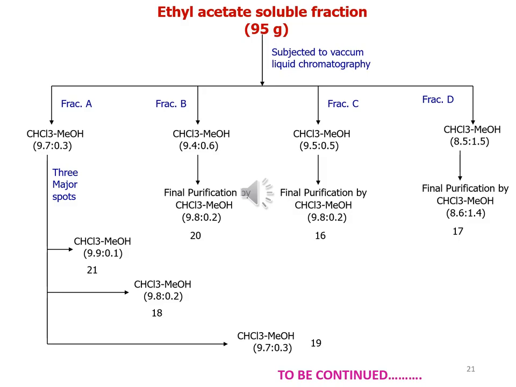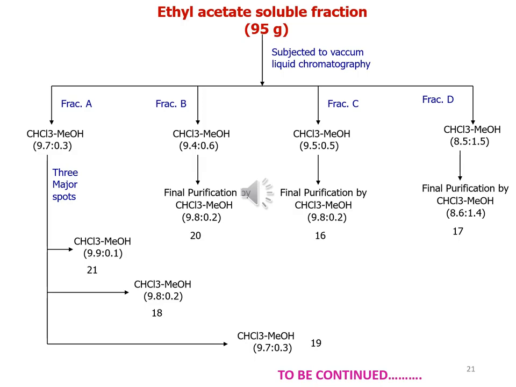Fraction B is subjected to column chromatography over silica gel, eluting with 9.4 and 0.6% chloroform-methanol. In this way, after final purification, we get compound number 20. The purity of this compound is confirmed by using thin layer chromatography in the solvent system 9.8 and 0.2% chloroform-methanol.